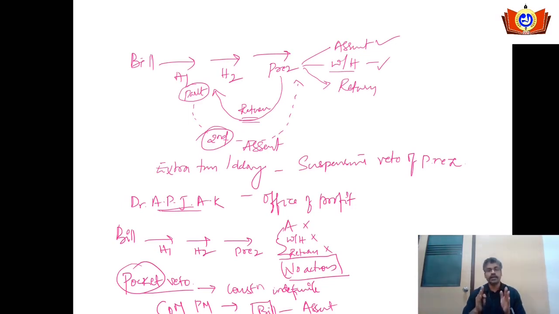So pocket veto doesn't mean that he will keep it in a shirt pocket or pant pocket and roam around in Rashtrapati Bhavan or somewhere else. Pocket veto means that he will take no action. What is the time period given? The constitution has not mentioned that. It might be indefinite. So these are the three veto powers enjoyed by the Indian president.